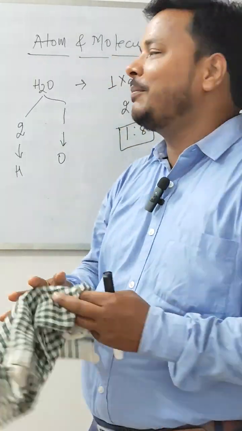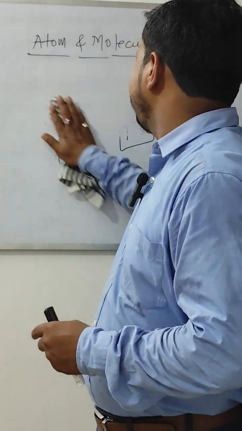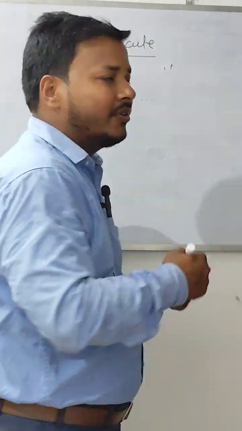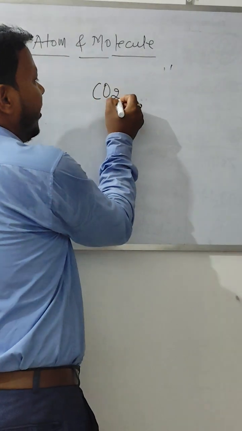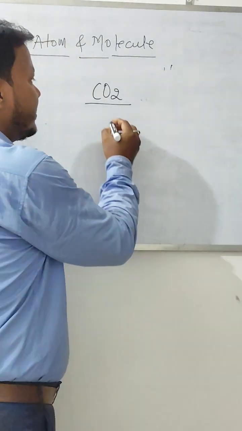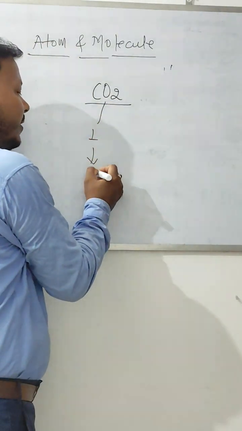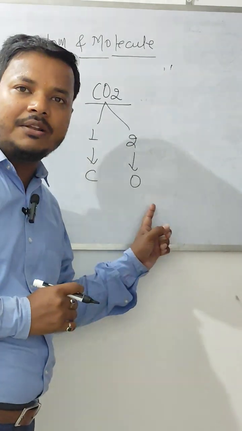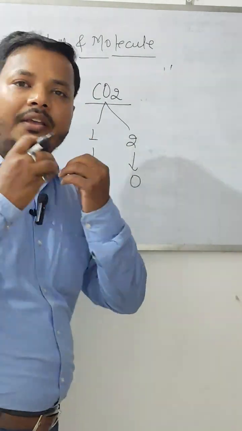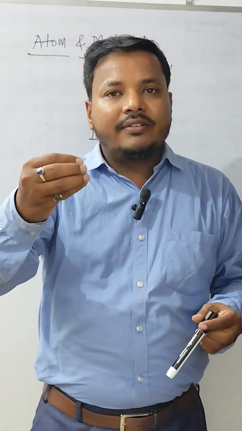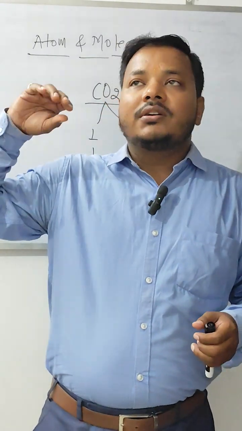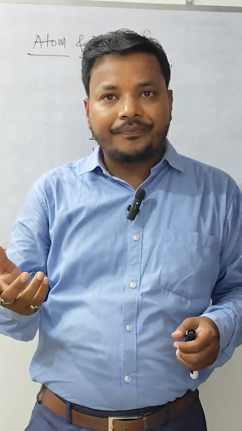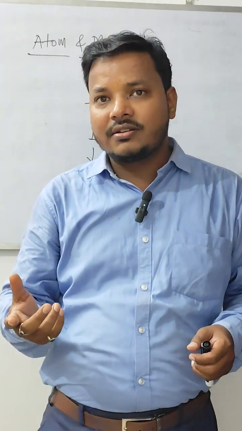Let us take another example, CO2, carbon dioxide. It consists of 1 atom of carbon and 2 atoms of oxygen, irrespective of the source. Carbon dioxide is also evolved from the chimneys of factories.